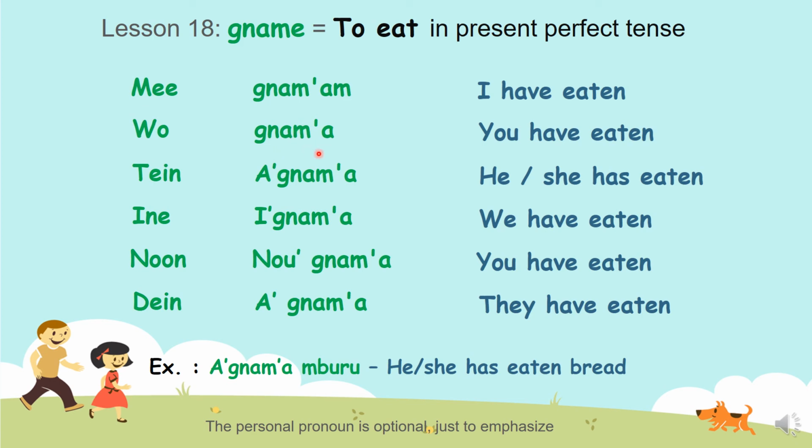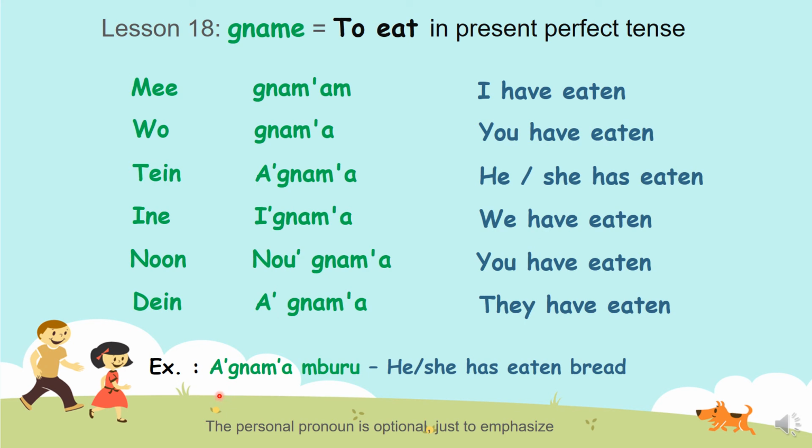Nyama, anyama, inyama, nunyama, anyama. Okay? If I want to emphasize, you say mi nyamam. I have eaten lunch, for instance. Wo nyama, you have eaten. Ten anyama, in inyama, nun nunyama, you have eaten as a group. Den anyama, they have eaten as a group.